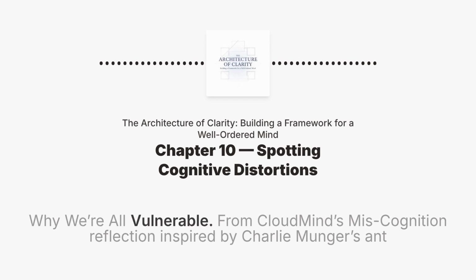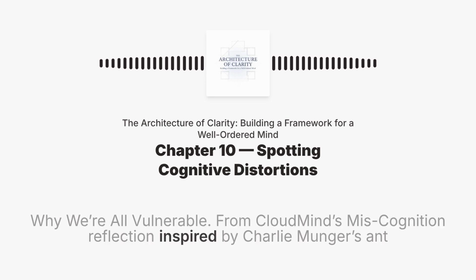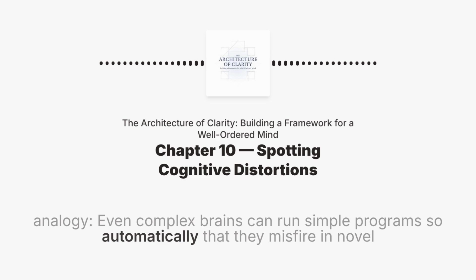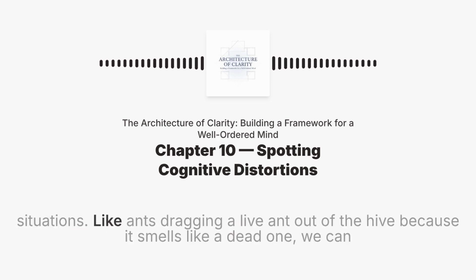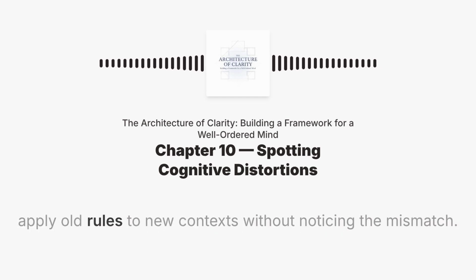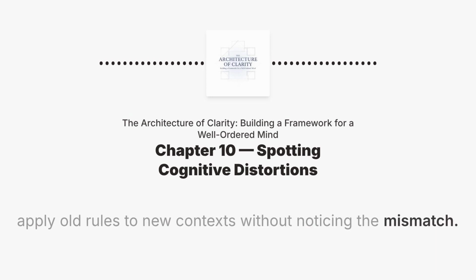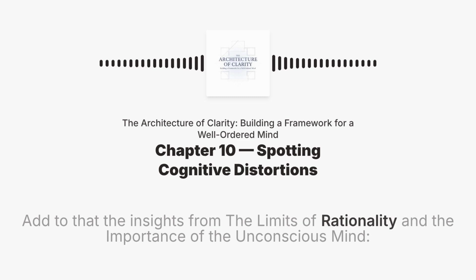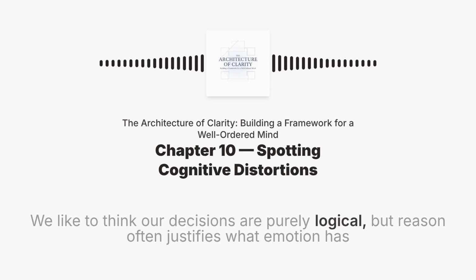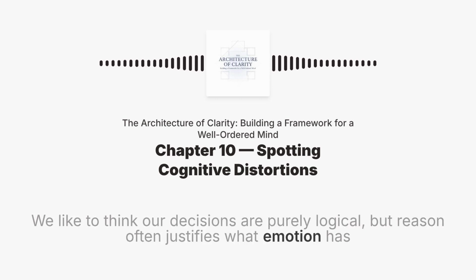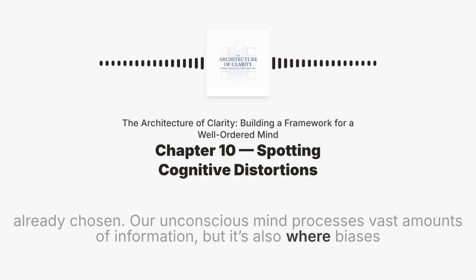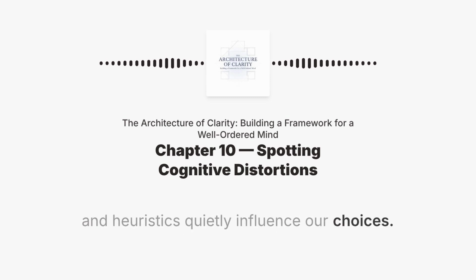Why we're all vulnerable. From Cloudmind's miscognition reflection, inspired by Charlie Munger's ant analogy, even complex brains can run simple programs so automatically that they misfire in novel situations. Like ants dragging a live ant out of the hive because it smells like a dead one, we can apply old rules to new contexts without noticing the mismatch. Add to that the insights from the limits of rationality and the importance of the unconscious mind. We like to think our decisions are purely logical, but reason often justifies what emotion has already chosen. Our unconscious mind processes vast amounts of information, but it's also where biases and heuristics quietly influence our choices.